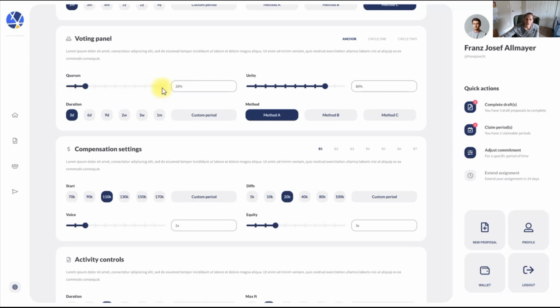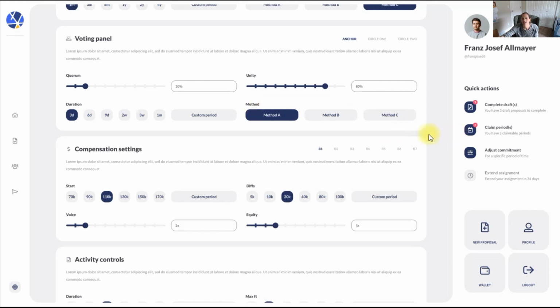But then you're able to pull it down and choose any percentage. So if you're saying, well, actually, if 80% show up, that's good enough for us, or if 20% is enough, or whatever. So tweaking Quorum and Unity is how you're able to choose from a wide number of different organization styles and ways of moving forward. And we want to build completely new and novel different voting strategies too.